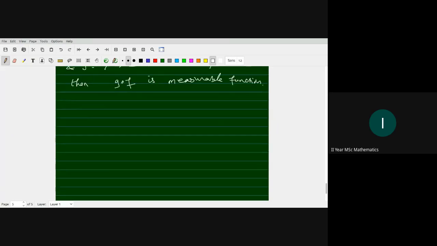The proof is left as an exercise to you, or rather a simple proof is very simple, right? G circle F is a function from X to Z.